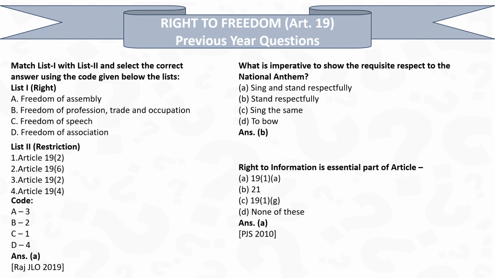जिसमें हमने पढ़ा था, जिसमें सुप्रीम कोर्ट ने साफ साफ हेल्ड किया है, तो द आंसर इज बी। थर्ड क्वेश्चन इज राइट टू इंफॉर्मेशन इज एसेंशियल पार्ट ऑफ आर्टिकल, एंड the answer is A, article 19(1)(a). Right to information is covered under article 19(1)(a) of the Indian Constitution. So with this we will take the next set of questions.